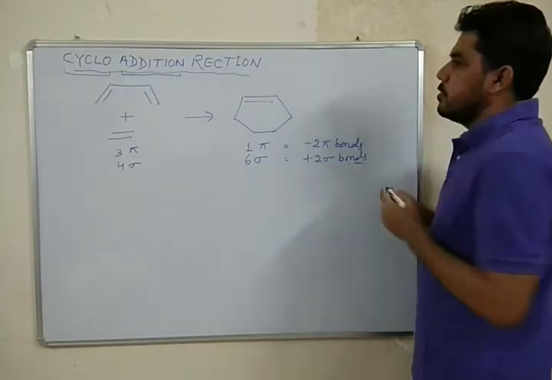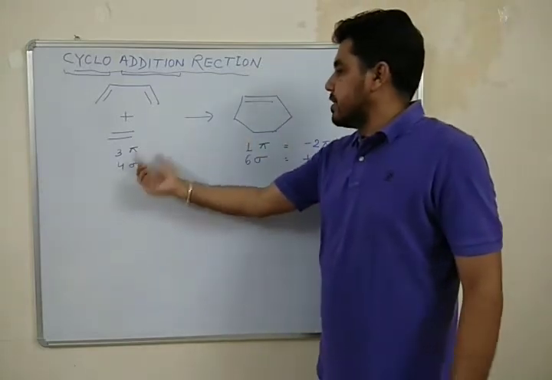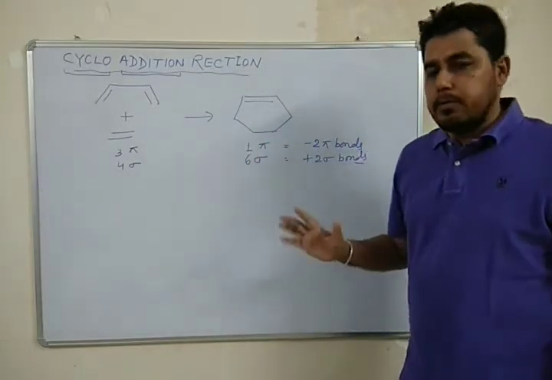During cycloaddition reaction, 2 pi bonds get converted into 2 sigma bonds.